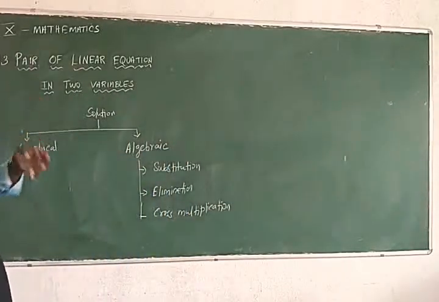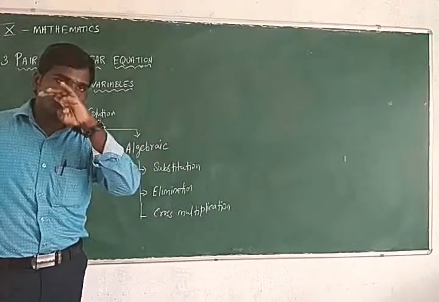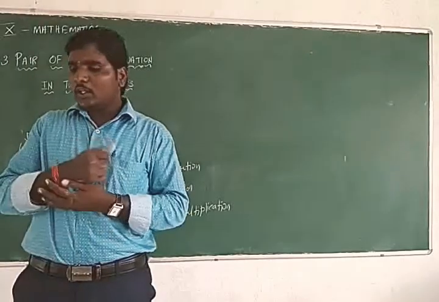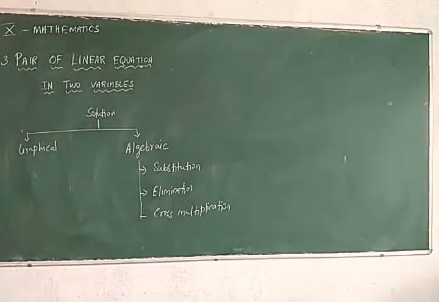So the solution by graphical method, the solution by algebraic method. Two methods are there. Then in the algebraic method, the substitution method, elimination method, and cross multiplication method are there.